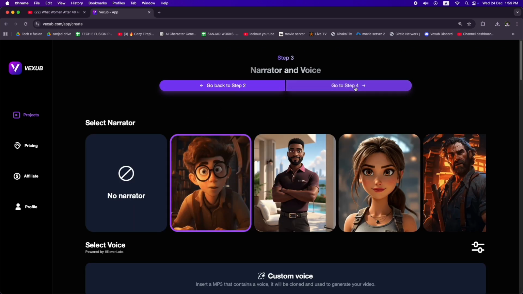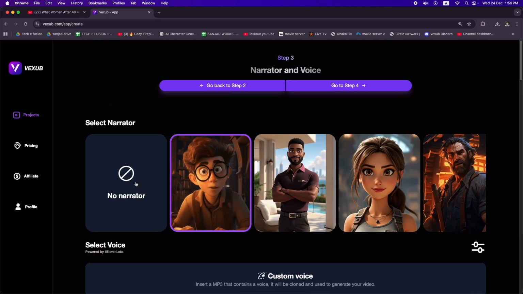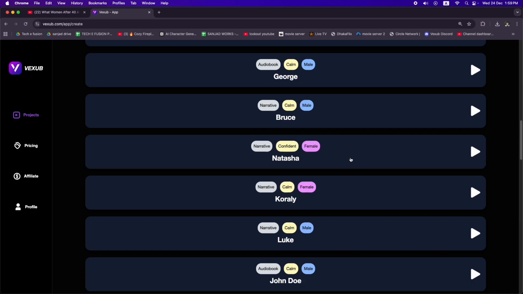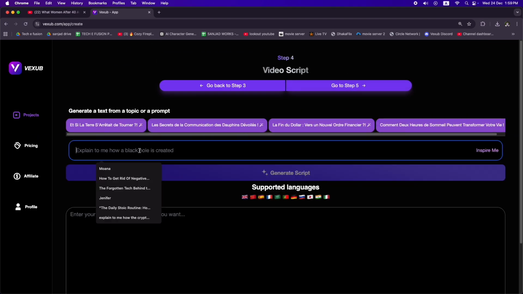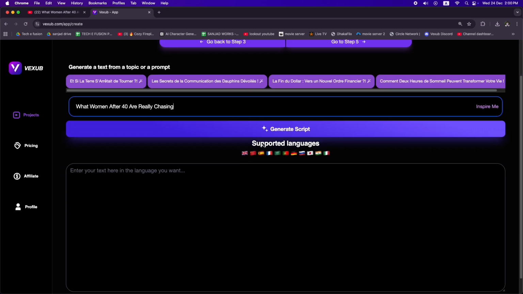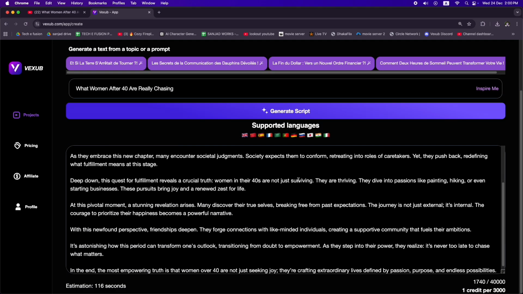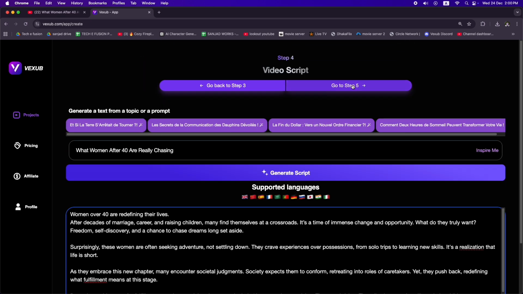Now select the horizontal format and click on go to step 3. Now you will have options for choosing a narrator and a voice. We are skipping the narrator now and choosing this voice and then click on go to step 4. Now this is the place where you need to paste the title. And when you click on generate script, it will provide a script in just a few seconds. If you are satisfied with the script, you can stay with this or you can provide your own script as well. Then you have to click on go to step 5.